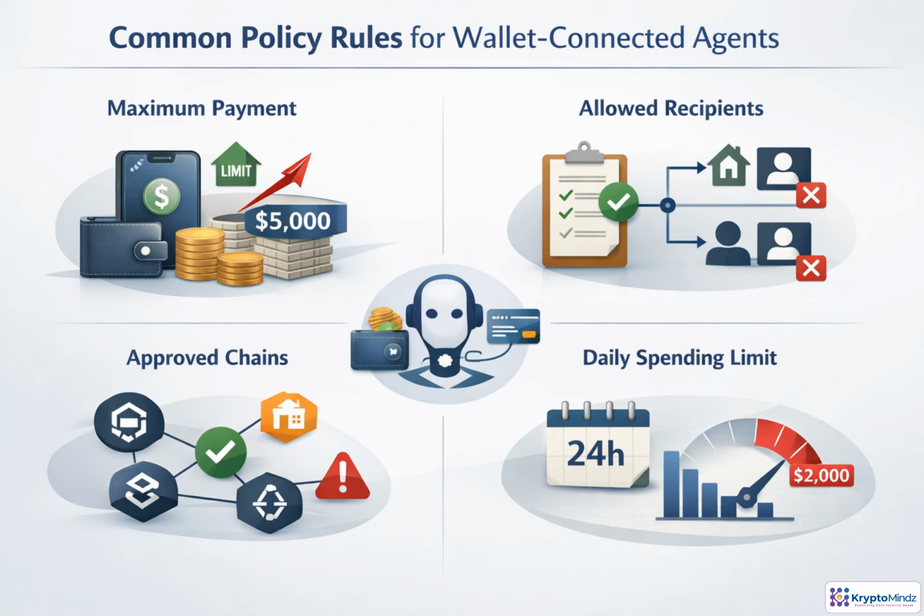Once an agent can move money, trust needs hard boundaries. A good wallet policy answers four questions before any transaction executes. How much can it spend? Who can it pay? Which networks can it use? And what is the total daily exposure? These rules turn vague permission into enforceable constraints. The agent may still act quickly, but only inside a predefined financial sandbox that is specific, auditable, and easy to revoke.